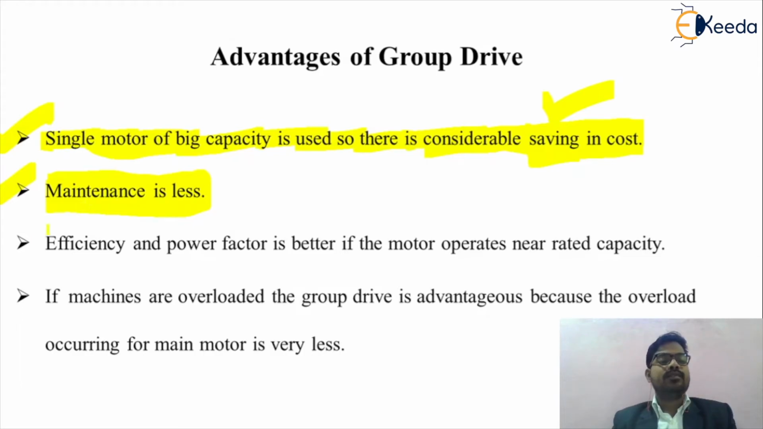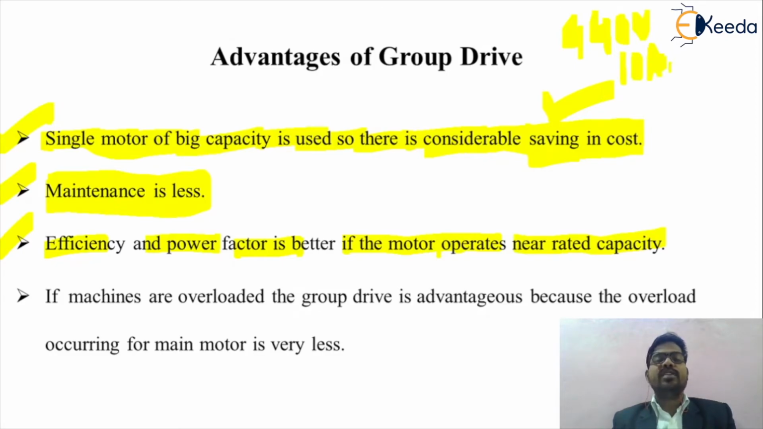Then the next advantage is that efficiency and power factor are better if the motor operates near its rated capacity. Means what? The rating of your motor will basically be, suppose we are taking, 440 volt and 10 ampere.